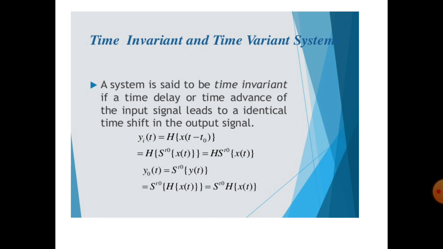The next system is the time invariant and time variant system. A system is said to be time invariant if a time delay or time advance of the input signal leads to an identical time shift in the output signal.